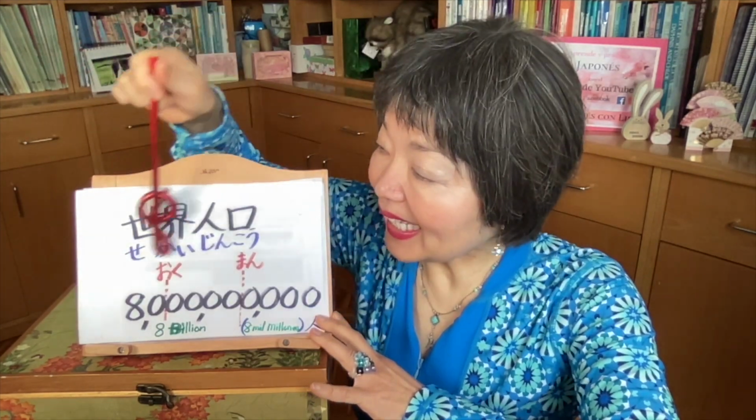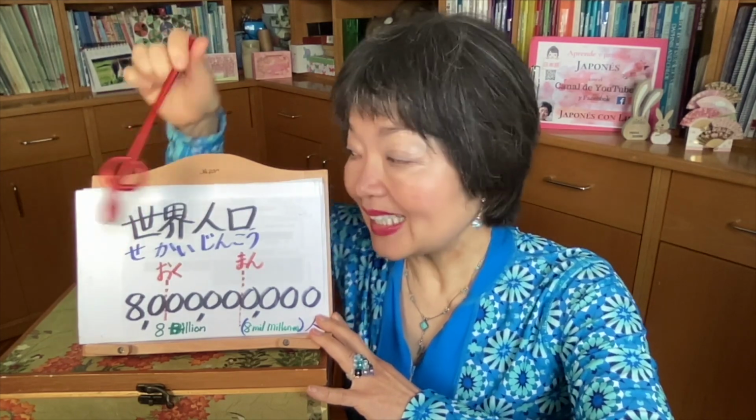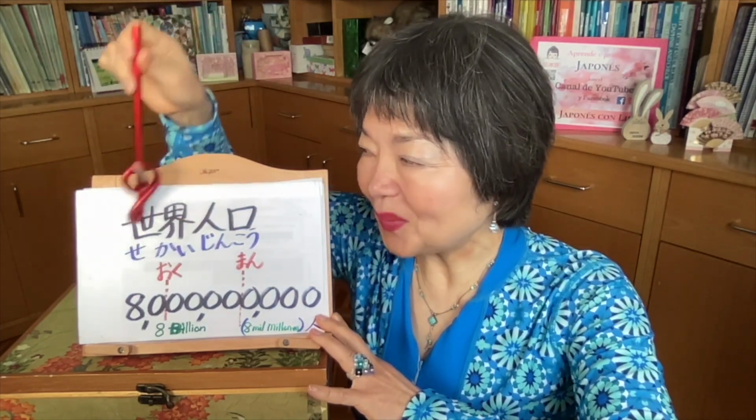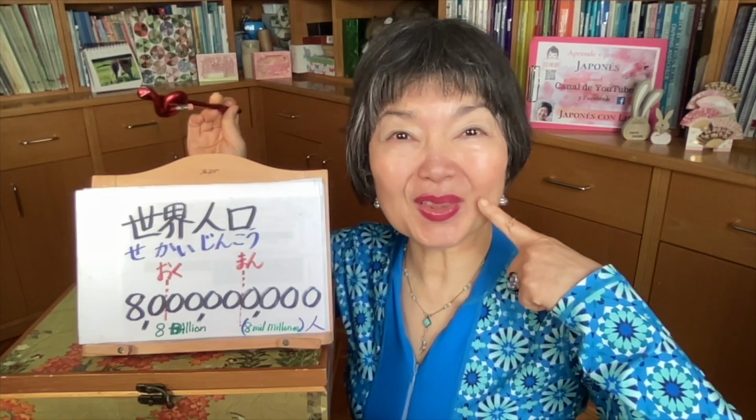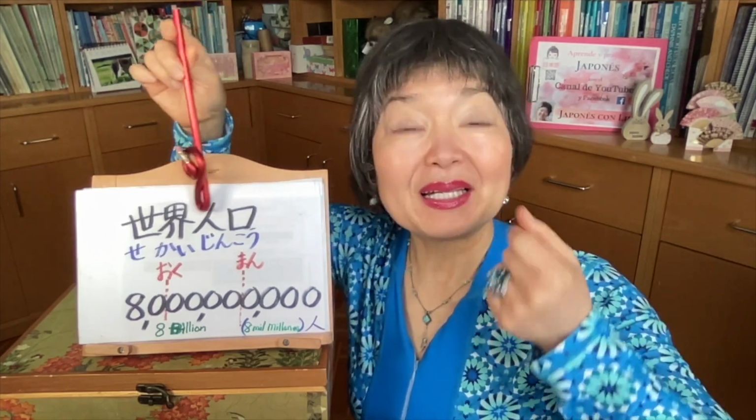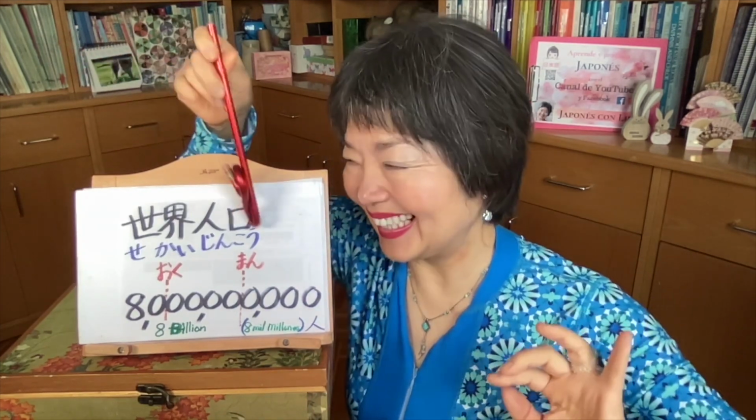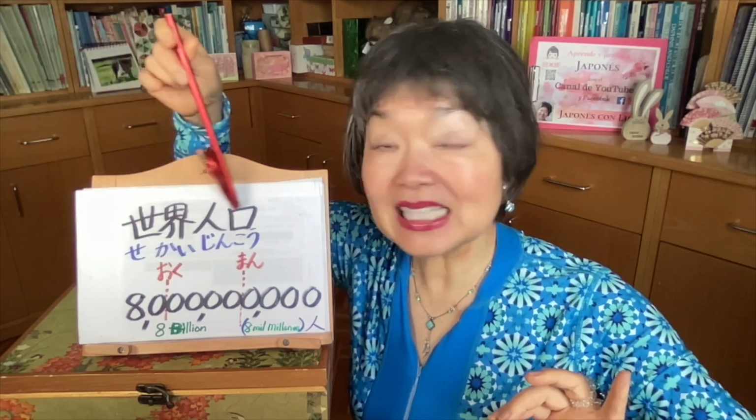The world population. 世界 world. 人口 population. Well, 世界 world, but 人 this is person. 口 this is mouth. So the person's mouth. How many persons' mouths? This is population. So 世界人口.